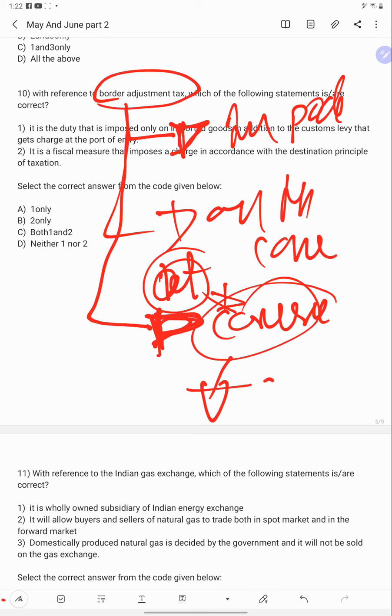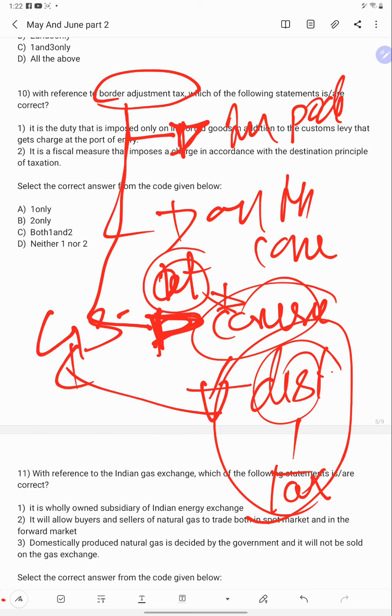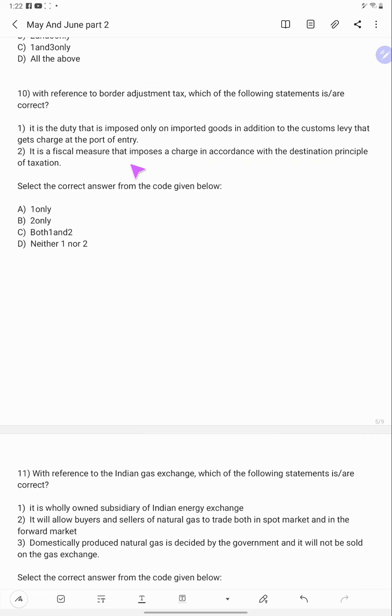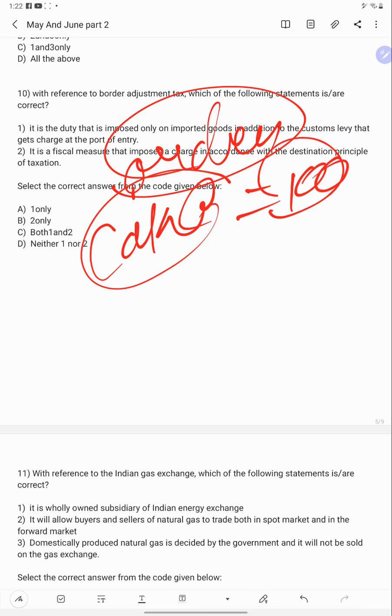So it is known as a destination tax. What is another example of a destination tax? The famous example is GST. GST is also imposed on the consumer. For example, if you order a cake from Swiggy, it is 100 rupees, but your final cost won't be 100 rupees.